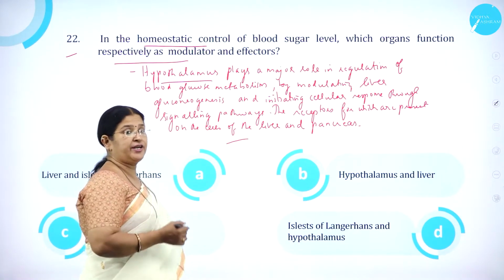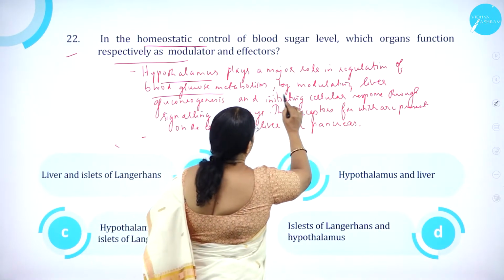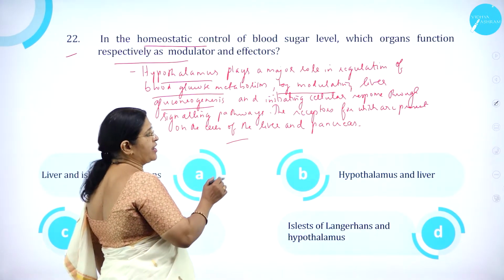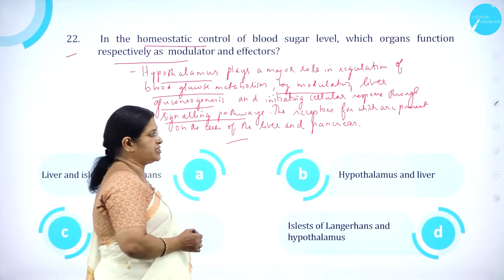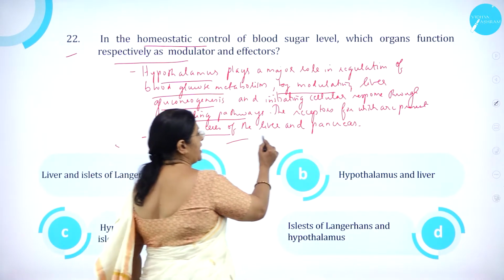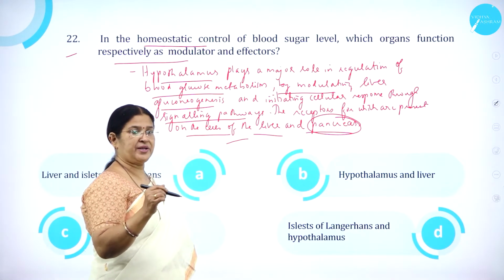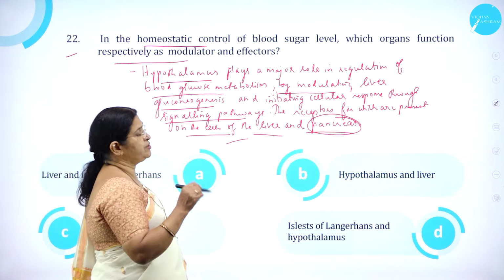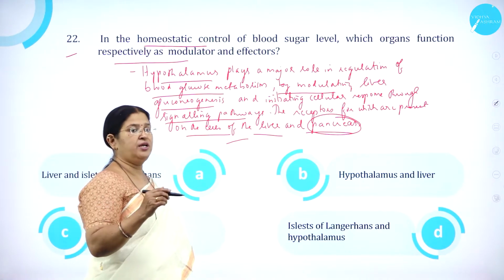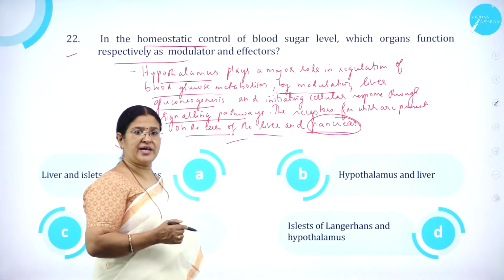Hypothalamus plays a very great role in regulating the blood glucose metabolism as a modulator, by modulating liver gluconeogenesis and initiating cellular response through signaling pathways. So the receptors for which are present on the cells of the liver and pancreas. As we know, the very important endocrine part of pancreas called islets of Langerhans produces what? Alpha cells produce glucagon and beta cells produce insulin, which regulate the glucose level in the blood. So it is hypothalamus and islets of Langerhans of pancreas.